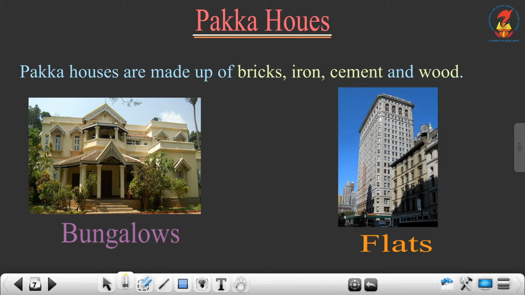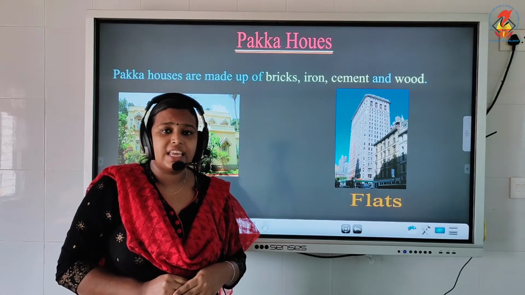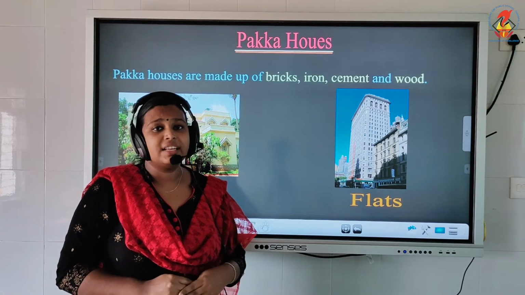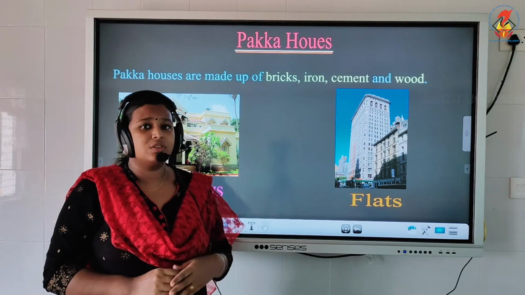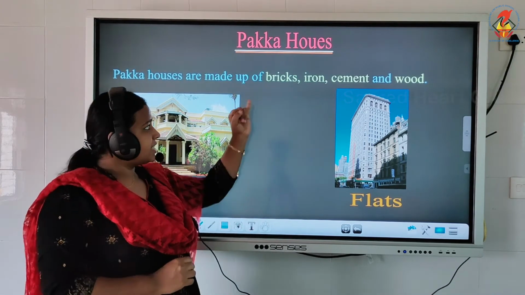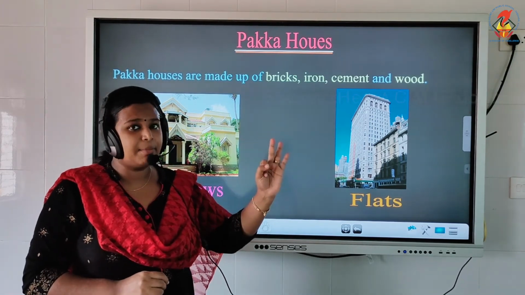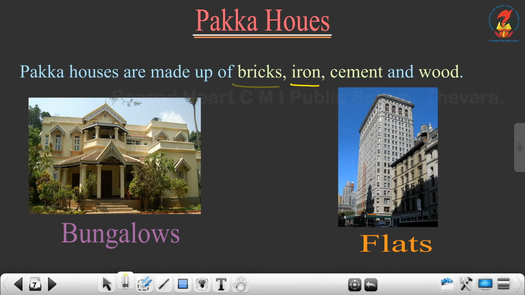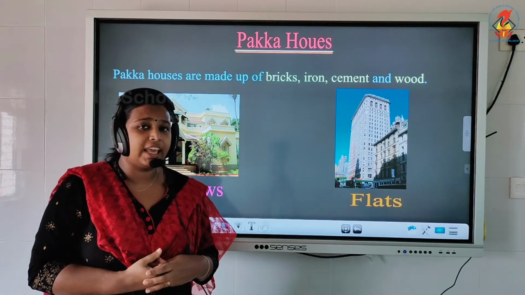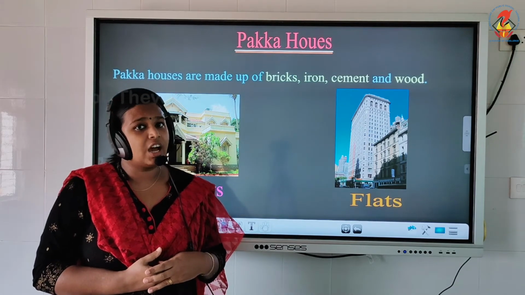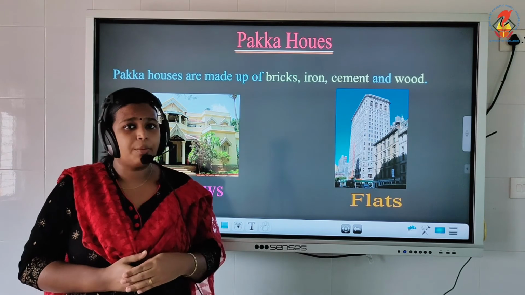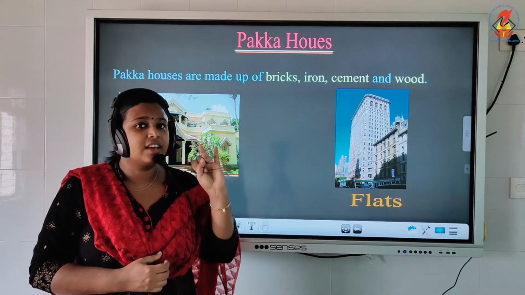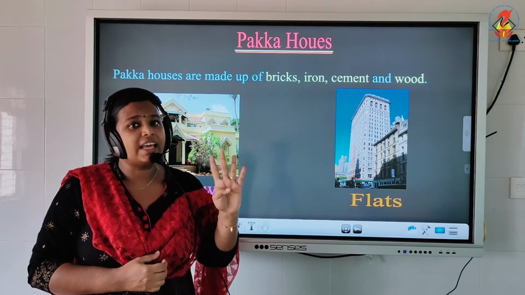Pakka houses are mainly seen in towns and cities. These houses are made up of bricks, iron, cement and wood. So this type of houses you can see mainly in cities and towns. These houses are made up of bricks, iron, cement and wood.